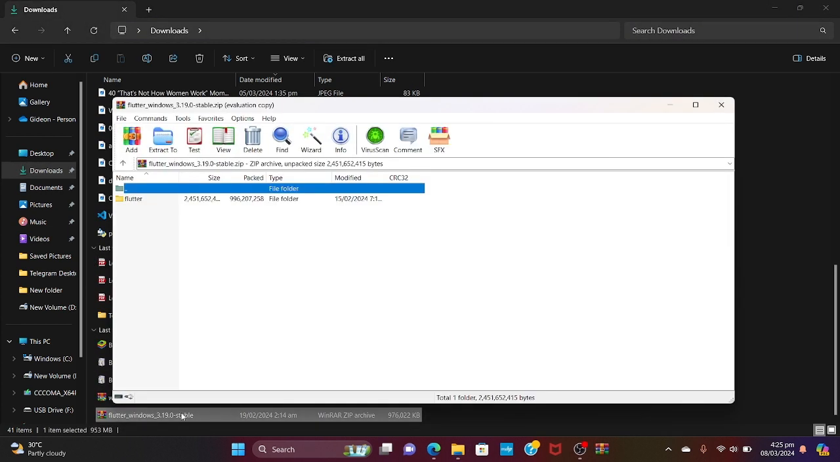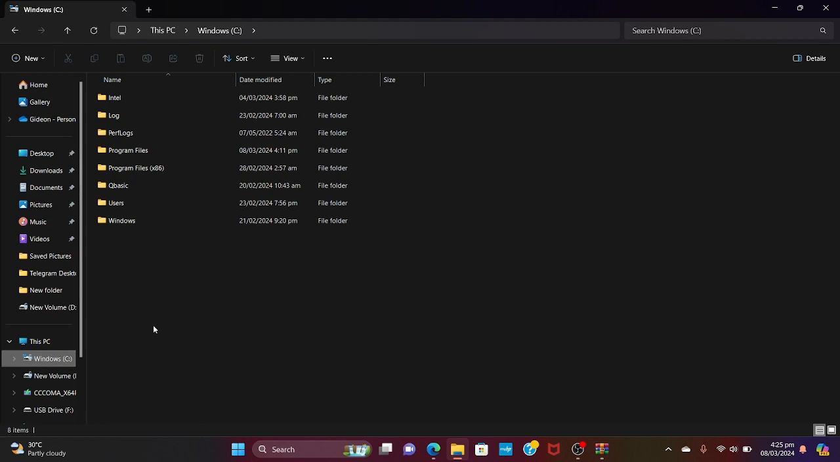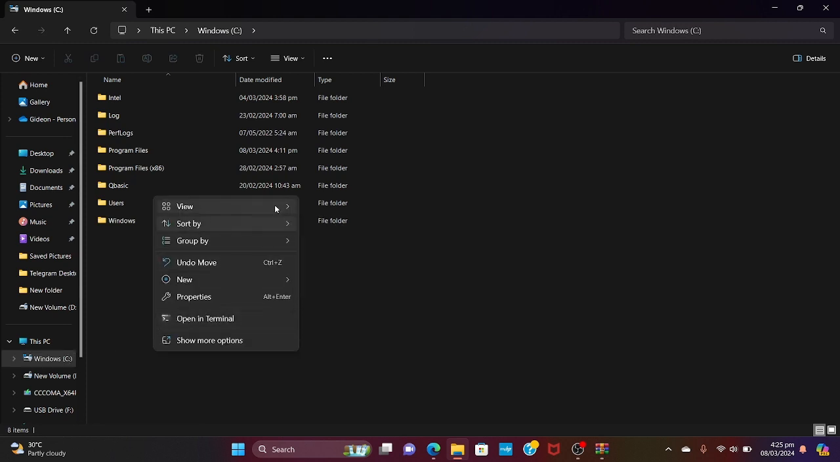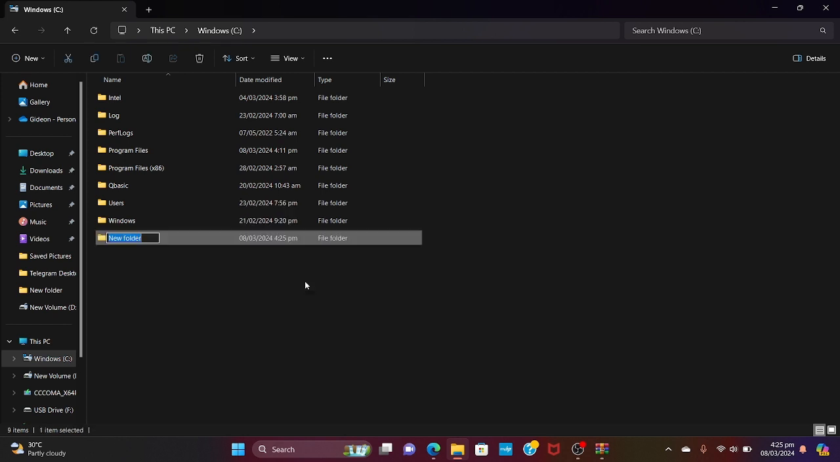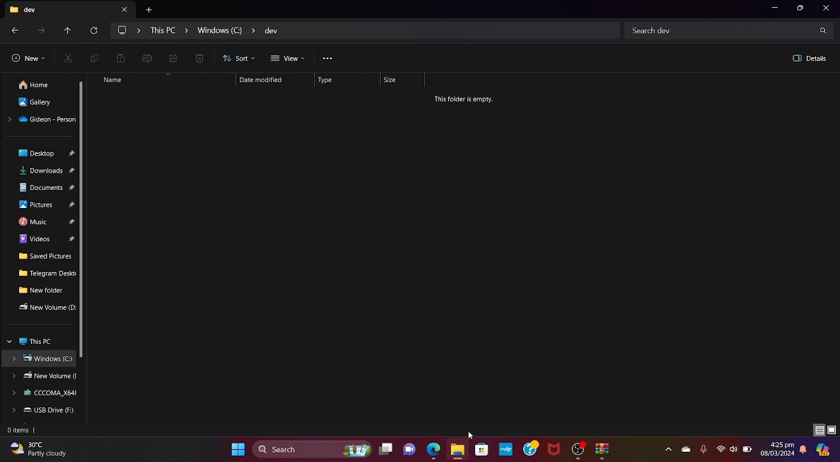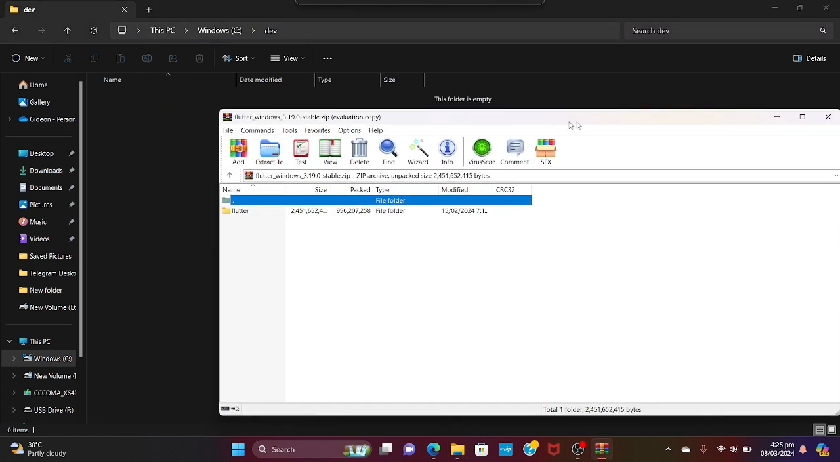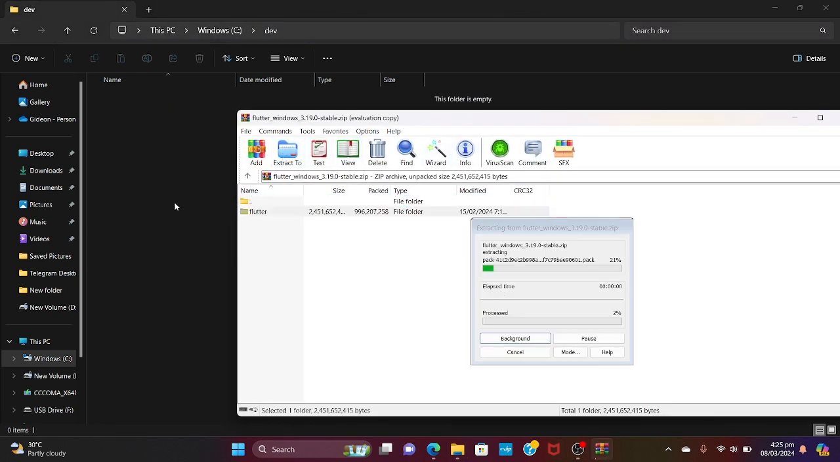So once the download is done, you open your zip file, and then you go over to your Windows C, and then you create a new folder. Do not create the folder inside the Windows folders, like the program files, and then user Windows. Create the folder right over here at the Windows C. Let's call this dev, and then inside this folder we extract this Flutter file.